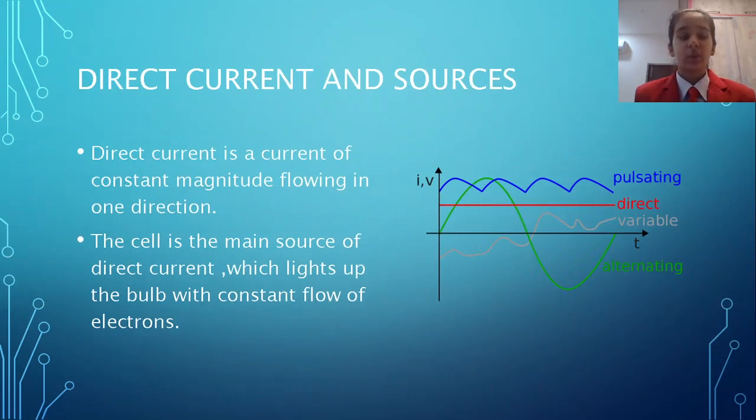Direct current and its sources. Direct current is a current of constant magnitude flowing in one direction. The cell is the main source of direct current, which lights up the lamp with a constant flow of electrons, as we can see here in the diagram. The direct current is of constant magnitude, whereas the others are variable.